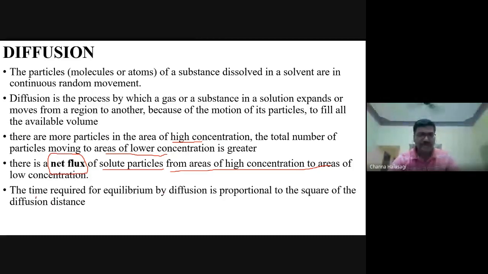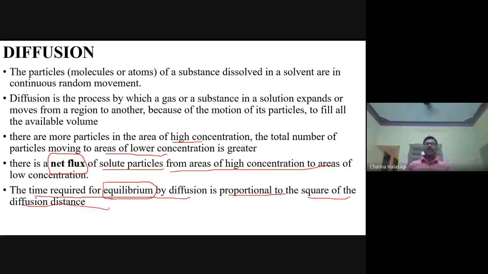The time required for diffusion to reach a point called equilibrium. What do you mean by equilibrium? Where the concentration of the solutes in two different compartments is equal. That we call the point of equilibrium. The time required to reach this equilibrium is proportional to the square of the diffusion distance.